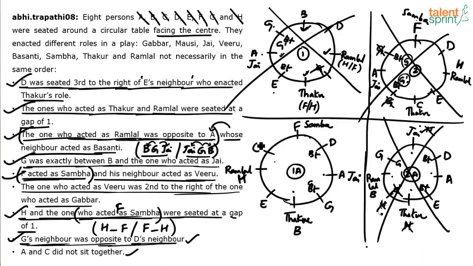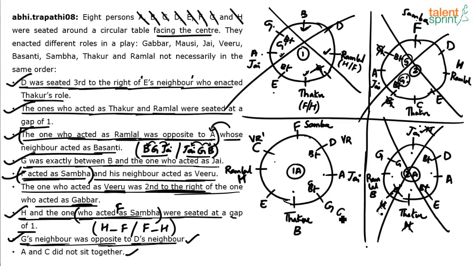Understand, Veeru should either be C or D. Let's say this is Veeru, VR, or this is Veeru, VR dash. Veeru should be one of these two. Now I know that Veeru was second to the right of Gabbar. If Veeru was second to the right of Gabbar, Gabbar was second to the left of Veeru. All the persons are facing center, right? So let's say Veeru is this position. Gabbar should be second to the left of Veeru. First and second. Gabbar should come here.